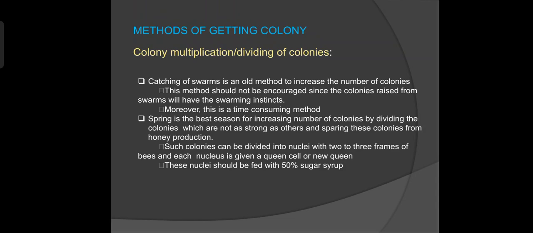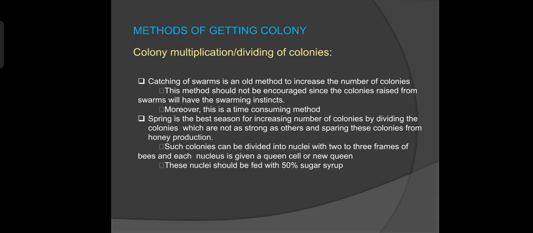Such colonies can be divided into nuclei with 2 to 3 frames of bees, and each nucleus is given a queen cell or nucleus queen. These nuclei should be fed with 50% sugar syrup.